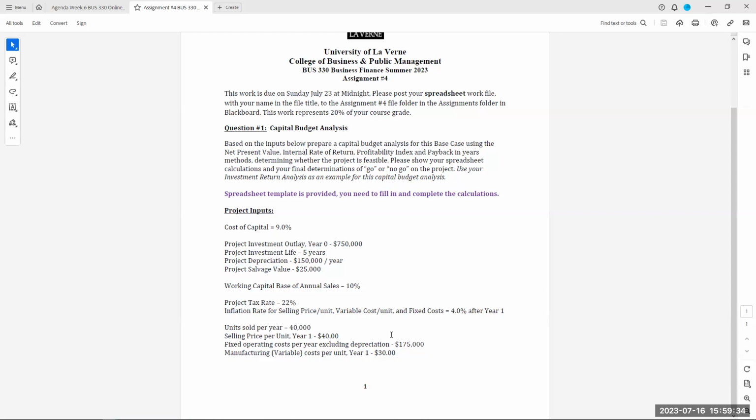What you'll need to do is put these into the spreadsheet format. We'll look at that spreadsheet format in a minute, and fill in and do the arithmetic to determine net present value, internal rate of return, profitability index, and payback, just like we did earlier last week in those 2 problems we reviewed on our video. So that's your topic, to do a capital budget analysis.